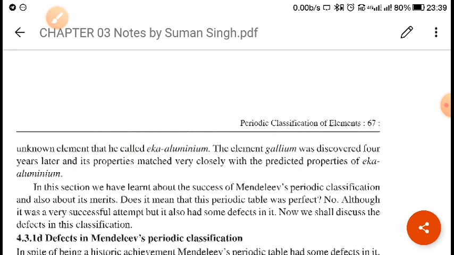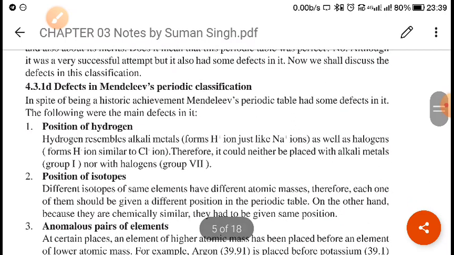So the main demerit was the position of hydrogen. Till now the position of hydrogen is not fixed; it is still debatable. Some say it should be in group 1, some say it should be in group 17.